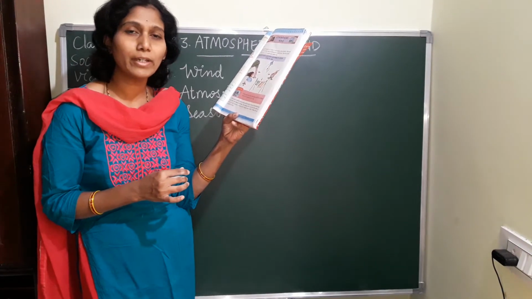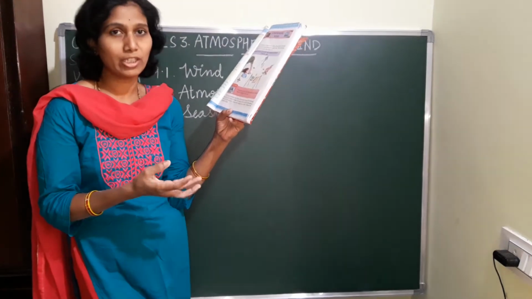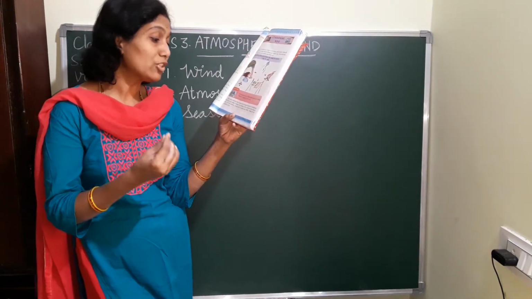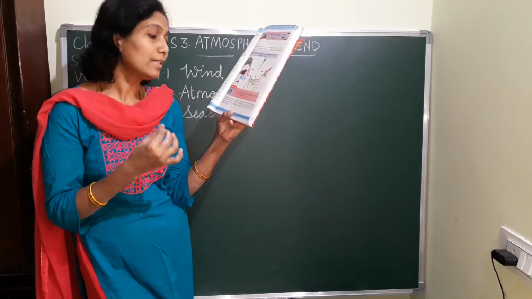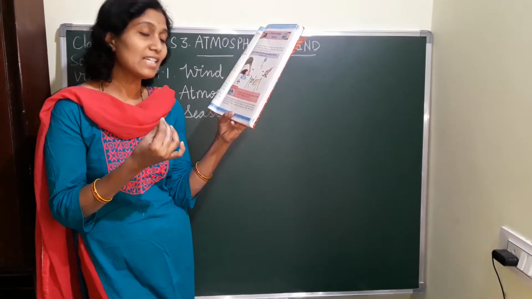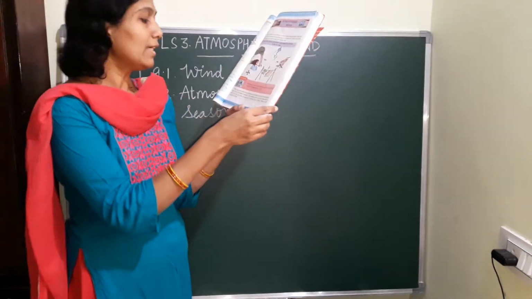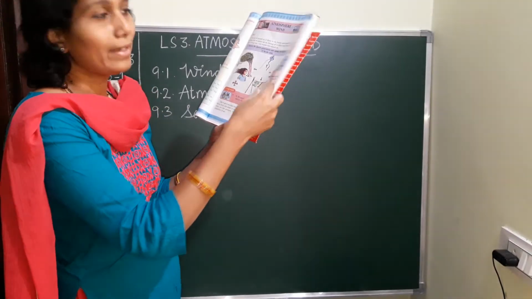What are the properties of air? Air has pressure, weight, not water. Okay, air has pressure, weight and it occupies space or volume. Okay, these are the properties of air.